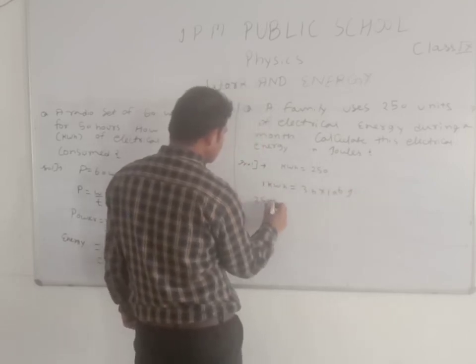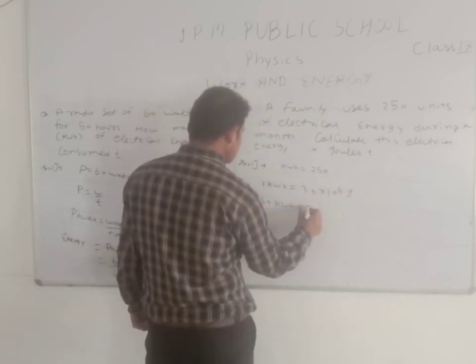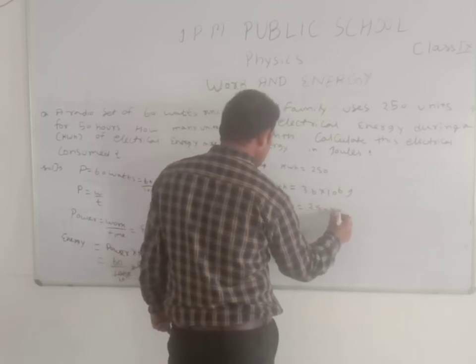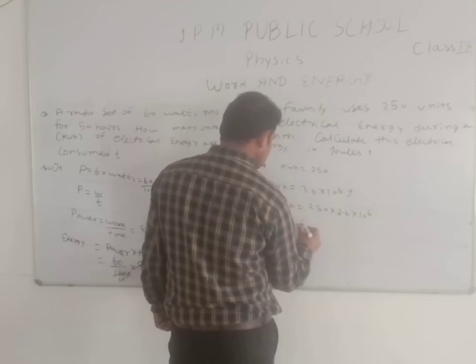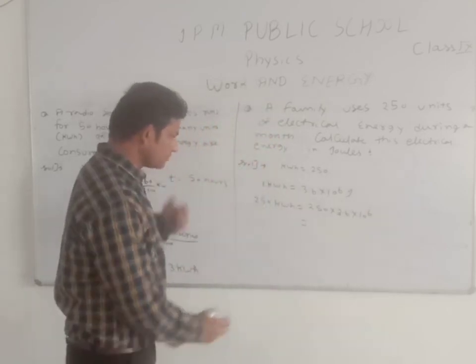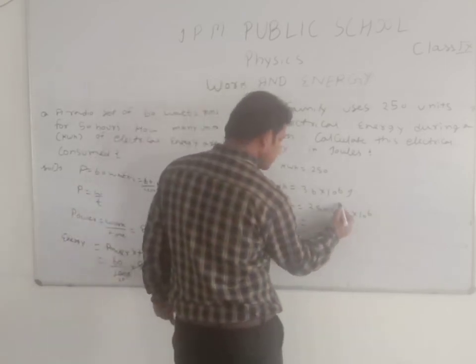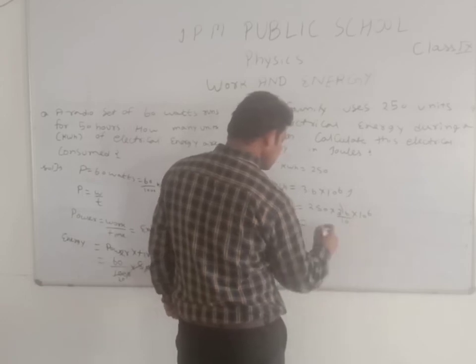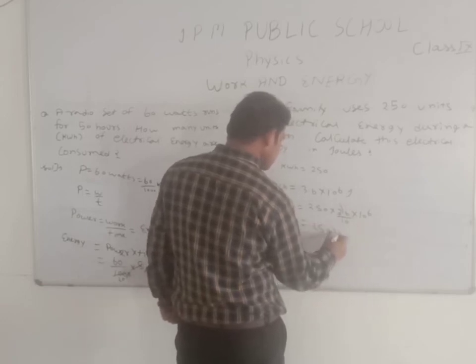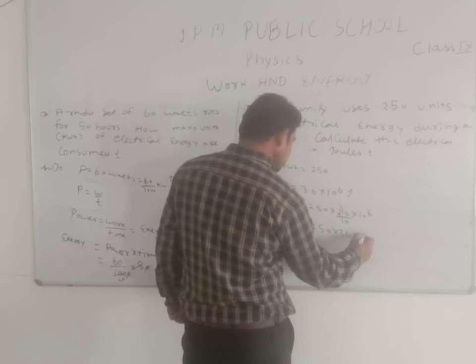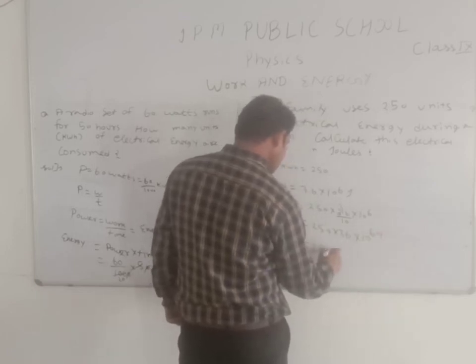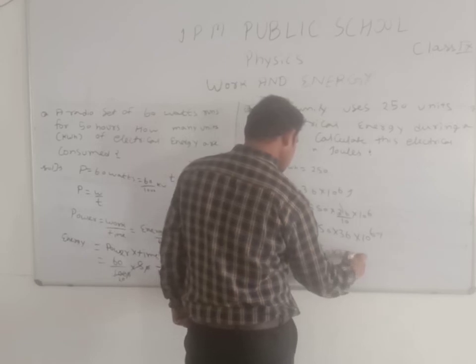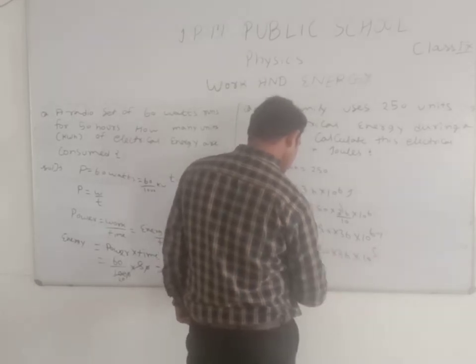Then 250 kWh equals 250 into 3.6 into 10 to the power 6. Then we remove 1 zero, so 250 into 36 into 10 to the power 6 minus 1, and 250 into 36 into 10 to the power 5.